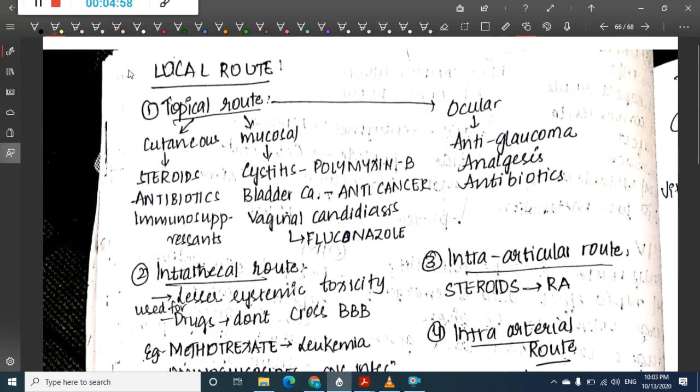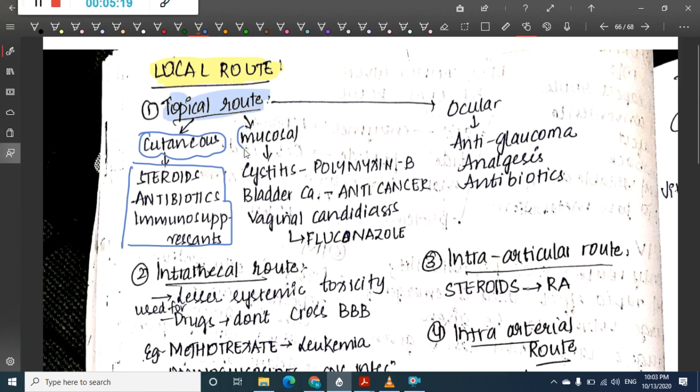Then what are the drugs given through local route? The local route includes, first, the topical route. In the topical route we have cutaneous drugs, which include steroids, antibiotics and immunosuppressants.